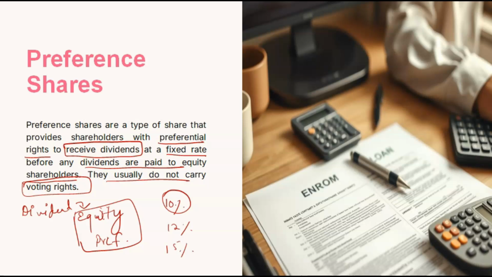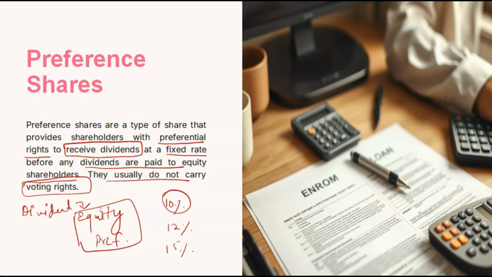Because if somewhere they are getting benefited, then in the other, every time they cannot be benefited. So there are some advantages for preference shares which can be a disadvantage for equity shares, and some advantages for equity shares which can be a disadvantage for preference shares. In equity shares, they don't have the first right to receive dividend, but preference shareholders have the first right.